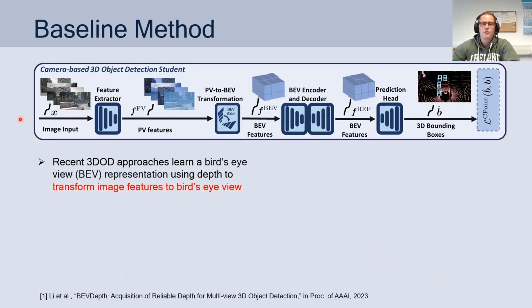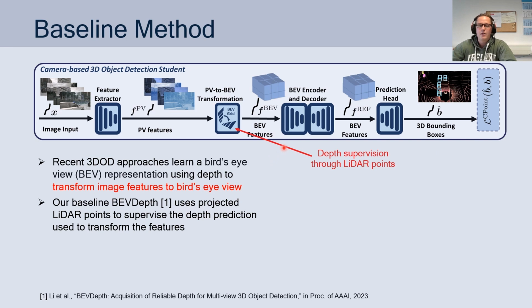Let's have a closer look at camera-based 3D object detection. First, the images from multiple cameras are processed by a feature extractor and subsequently transformed to bird's eye view space by a depth-based transformation. The bird's eye view features are further processed by a BEV encoder and decoder, and finally the prediction head outputs the 3D bounding boxes, which are supervised by the losses from CenterPoint.